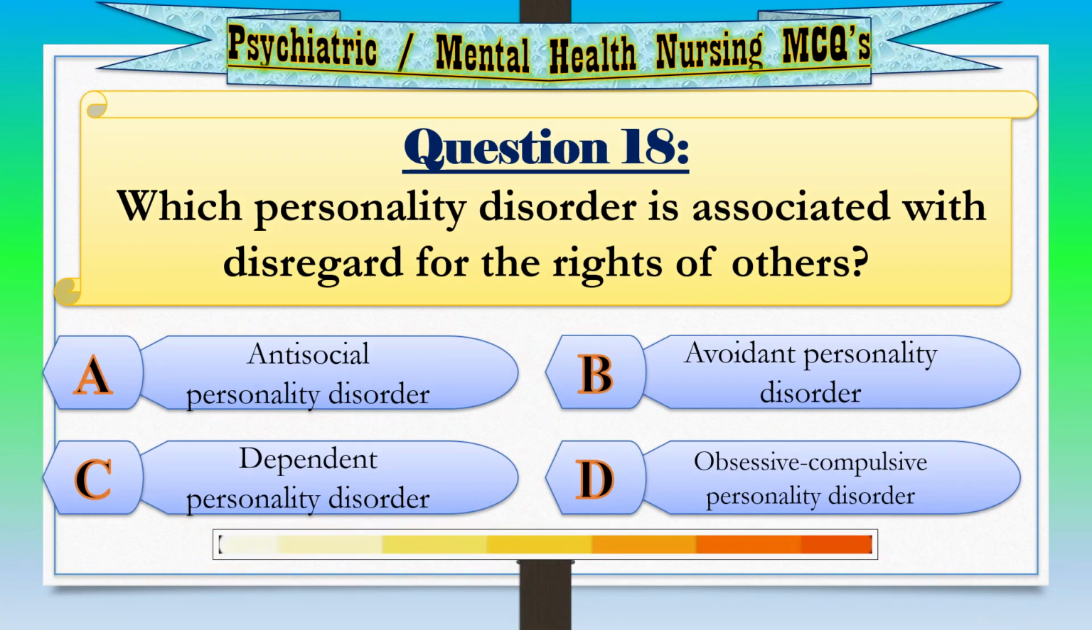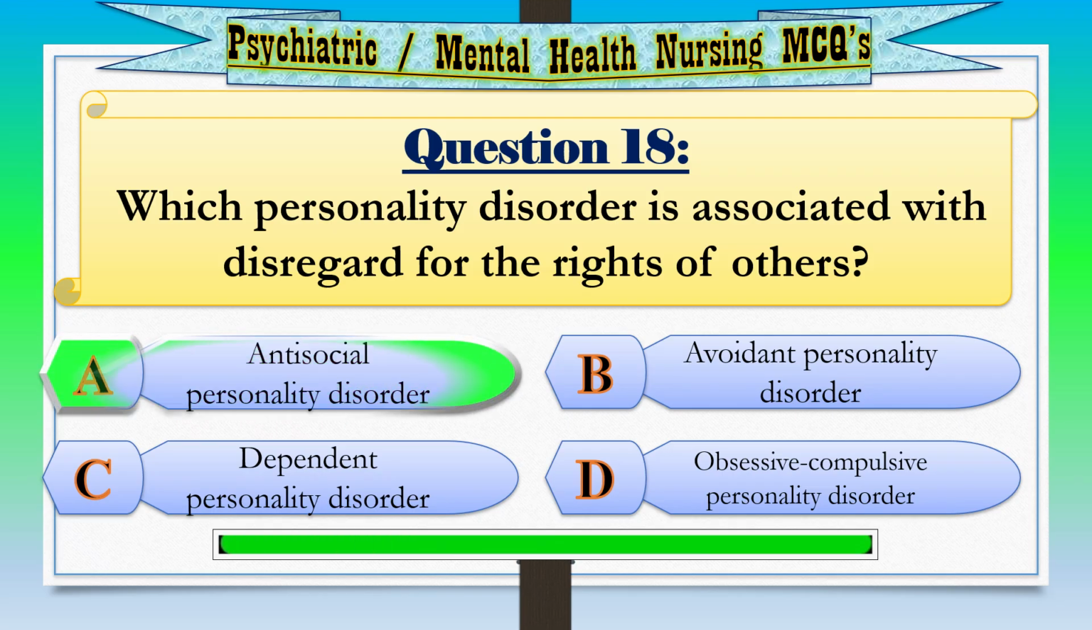Question 18. Which personality disorder is associated with disregard for the rights of others? Option A, antisocial personality disorder. Option B, avoidant personality disorder. Option C, dependent personality disorder. Option D, obsessive-compulsive personality disorder. Correct answer, option A, antisocial personality disorder.